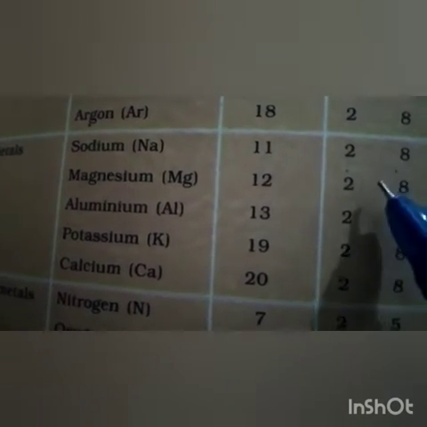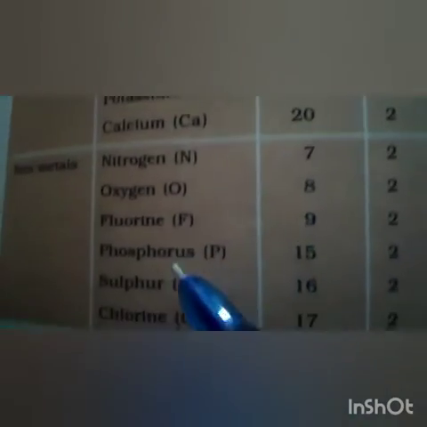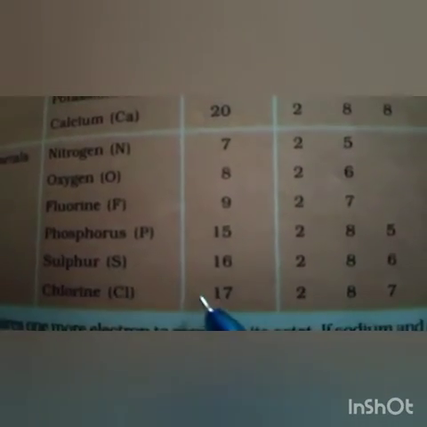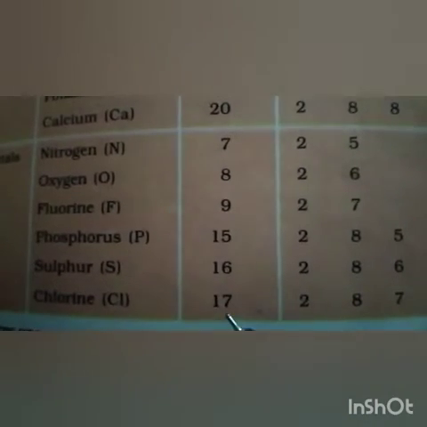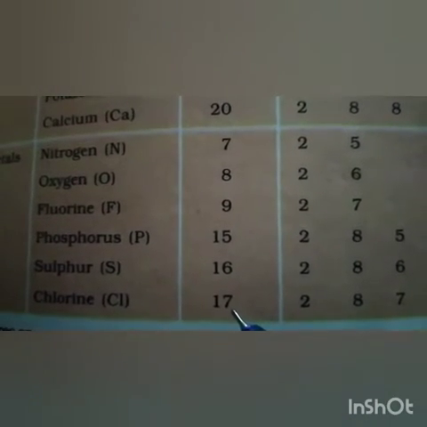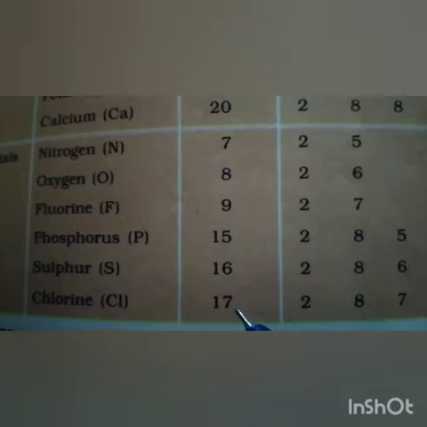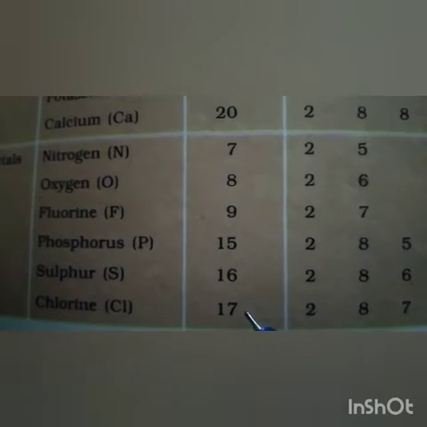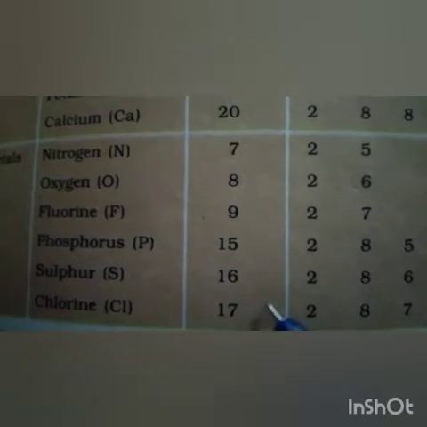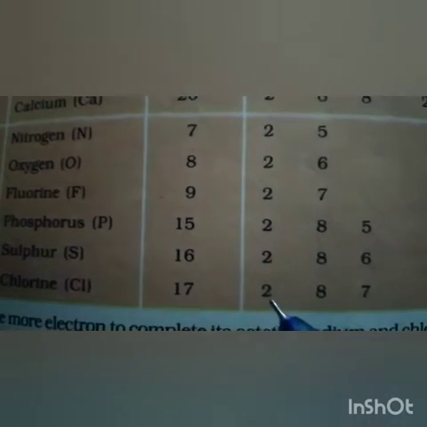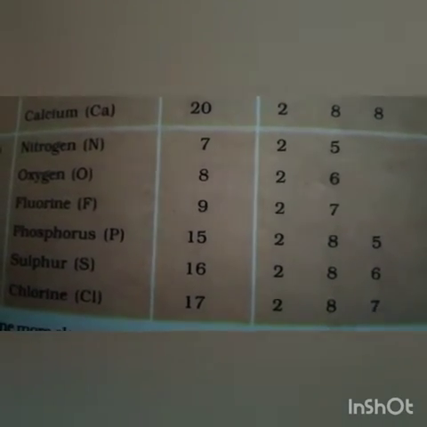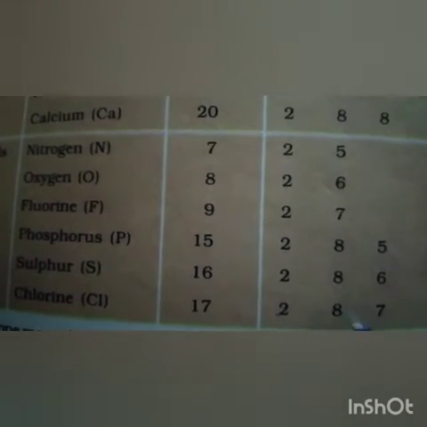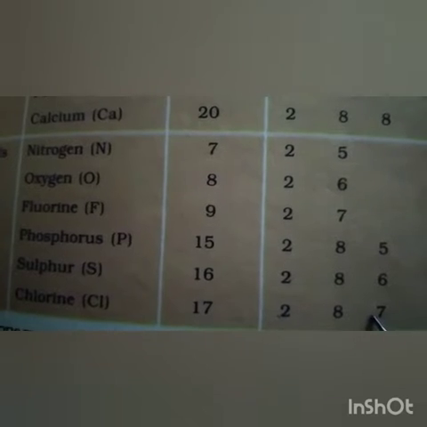Okay, now you come to non-metals. You see here chlorine. This is chlorine, and chlorine is a non-metal. The atomic number of chlorine is 17, which means the number of protons in chlorine is 17, and if it is a neutral atom, it also has 17 electrons, and the electronic configuration is 2, 8 and 7. 2 electrons in K shell, 8 in L and 7 in M shell.